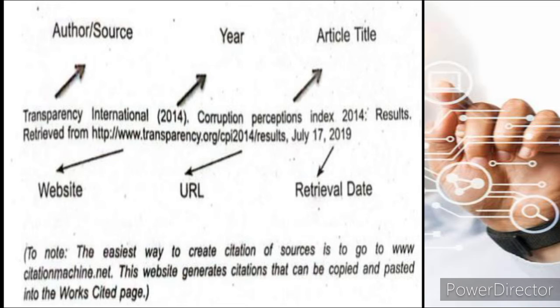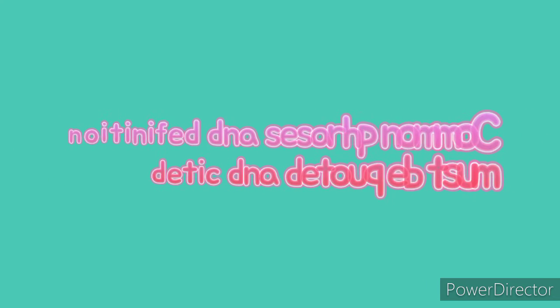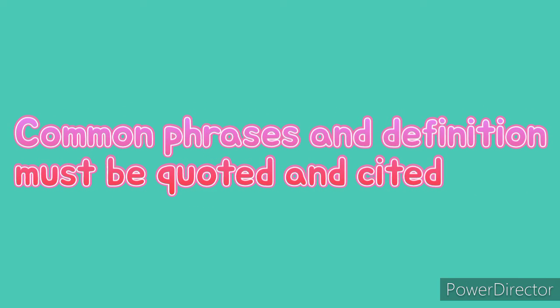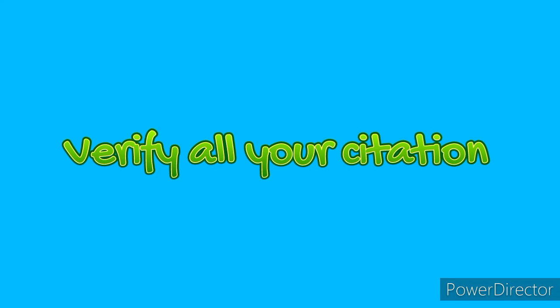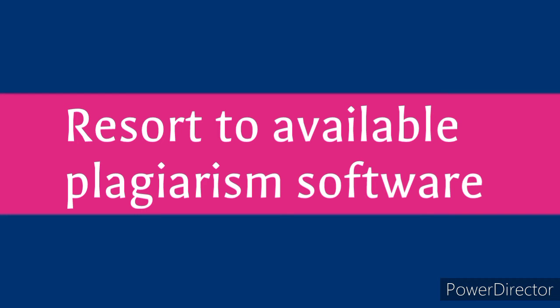Number 4, in case of citing online sources, include the retrieval date and appropriate URL in the reference. Number 5, common phrases and definitions need to be quoted and cited without any modification. Number 6, make a practice of including a references section whenever you write an academic document. Number 7, cross-verify all your citations before submitting your document. And last, resort to available plagiarism software to ensure the originality of the written document.